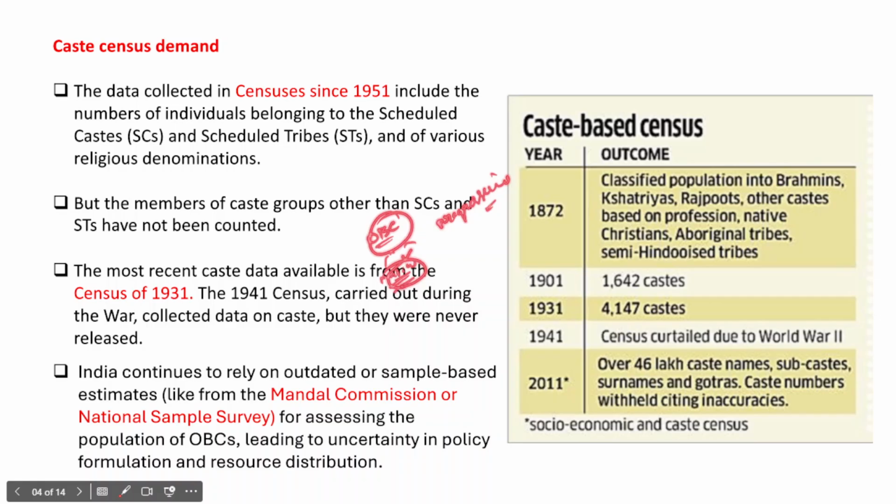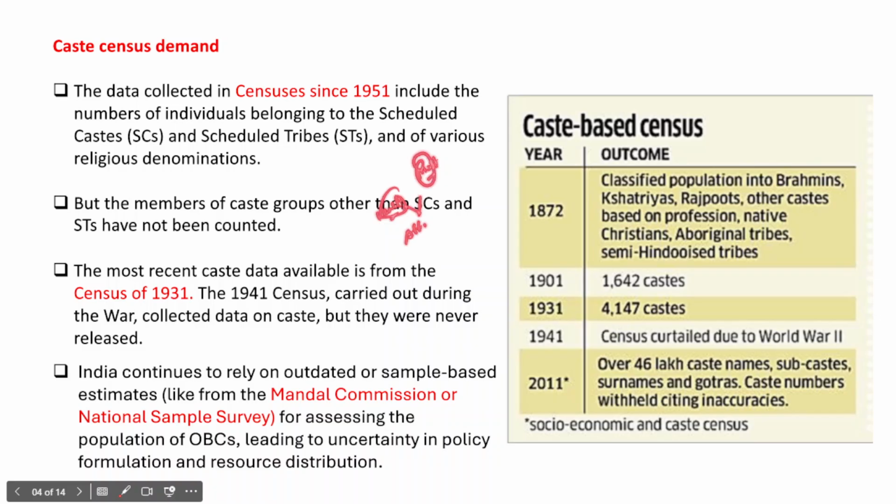Now for the most backward classes, it is very important to allocate a higher amount of resources. That will result in real affirmative action for the backward classes, instead of spending money equally on the most progressive caste and the least progressive caste, right?